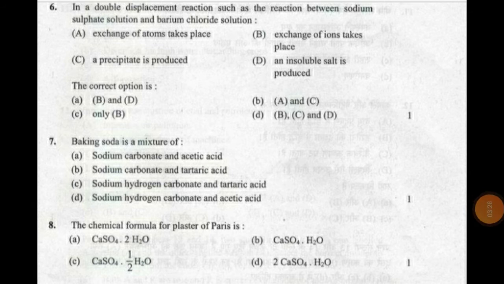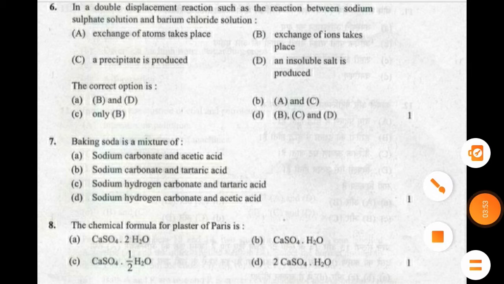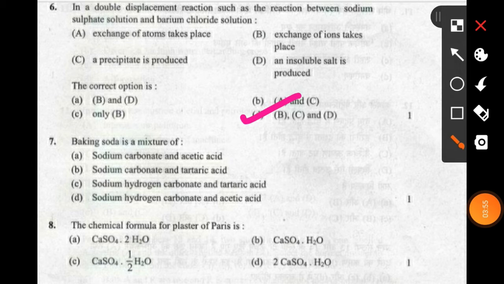Question number 6 says, in a double displacement reaction, such as the reaction between sodium sulfate solution and barium chloride solution, exchange of ions takes place, a precipitate is formed, or an insoluble salt is produced. So the correct option will be D, B, C and D, because in a double displacement reaction, exchange of ions takes place, a precipitate is formed and an insoluble salt is also produced. So the correct answer will be option number D.